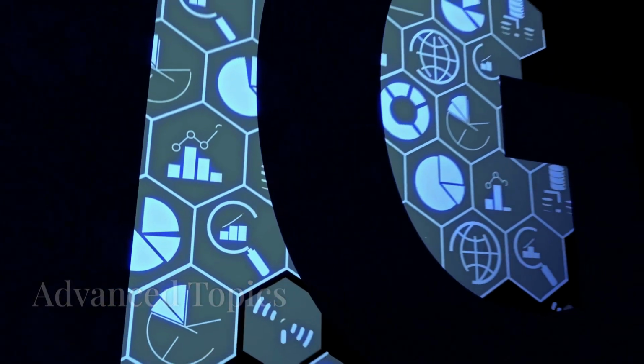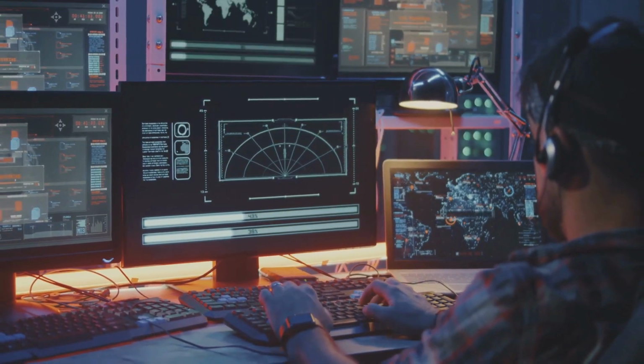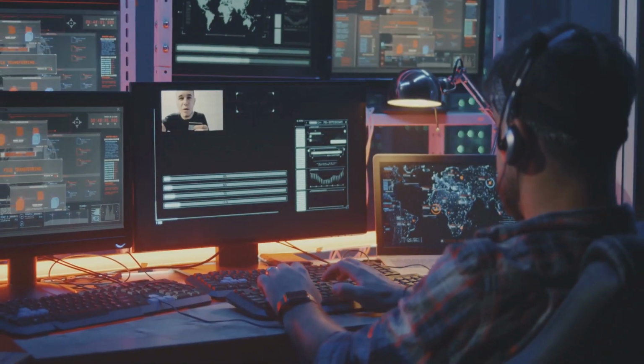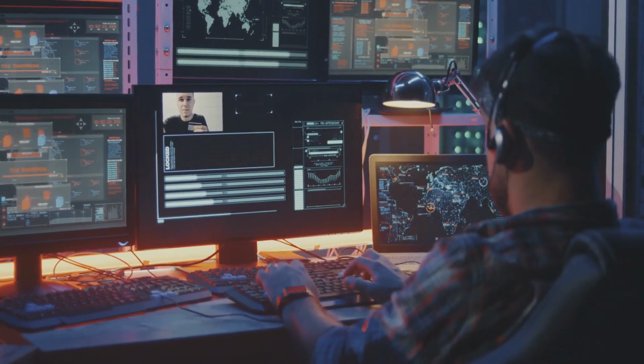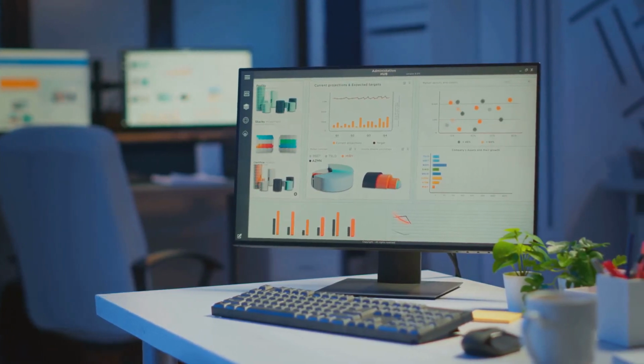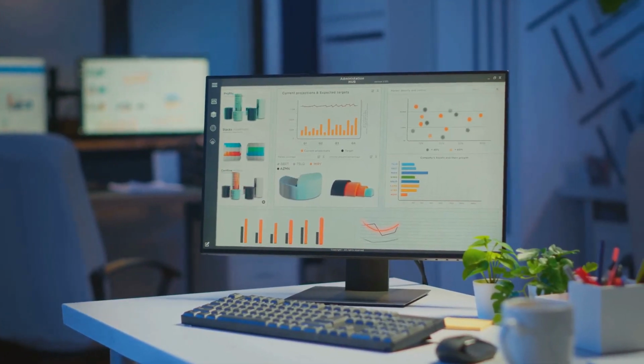Moving on to advanced topics. At the expert level, tackle big data with tools like Hadoop and Spark, and explore cloud computing. Dive into natural language processing with Hugging Face and GPT models. Don't forget AI ethics and explainability, crucial aspects of responsible AI development.